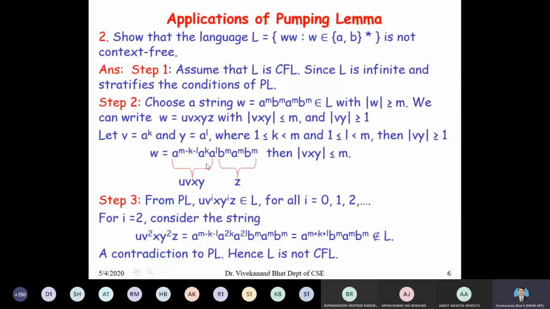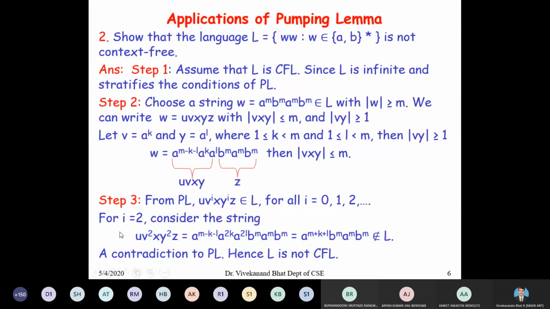So my decomposition is very simple: a to the power of m minus k minus l, a to the power of k, a to the power of l, b to the power of m, a to the power of m, b to the power of m. So this is step number 2, decomposition and selecting v and y, similar to the previous problem.